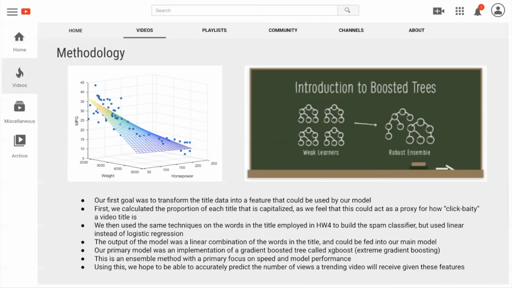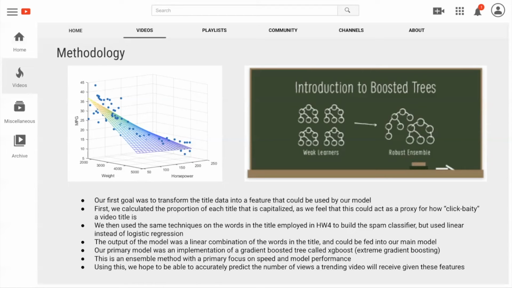The next step we did was we used similar techniques to those that we used in homework 4 to build a spam classifier, where we constructed a dictionary containing the most commonly used words in all the titles. And then we ran a linear regression on the training set on only those words that are included in its title. We used the prediction of it on the training and test data set as an extra feature to be utilized in our model.